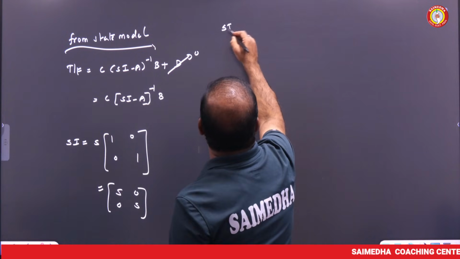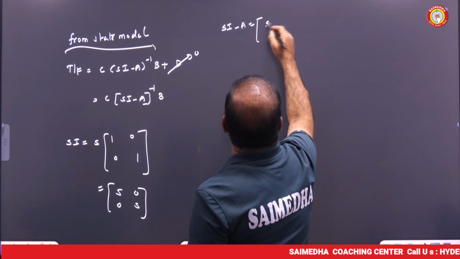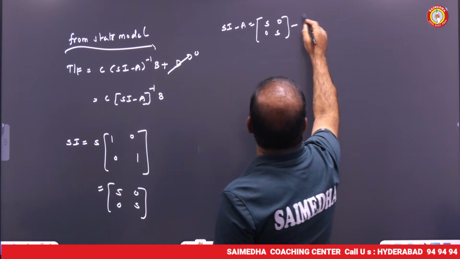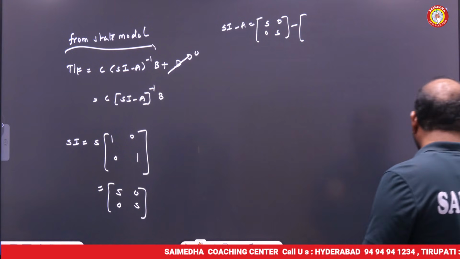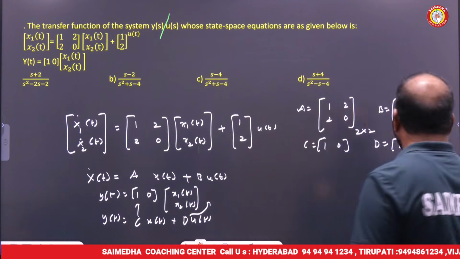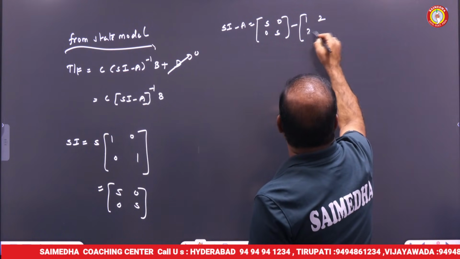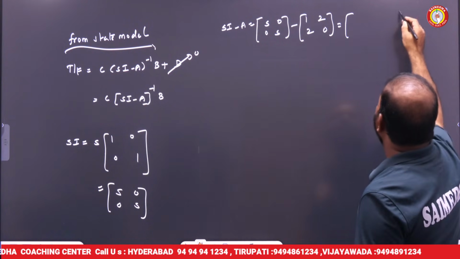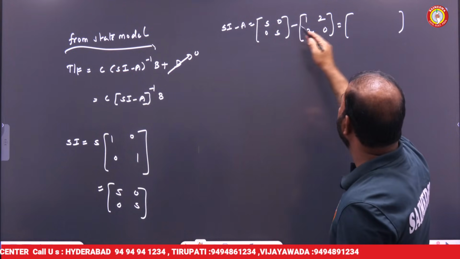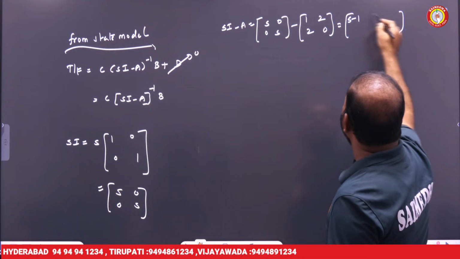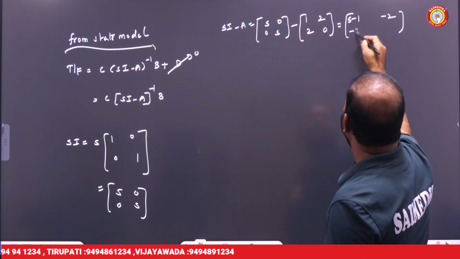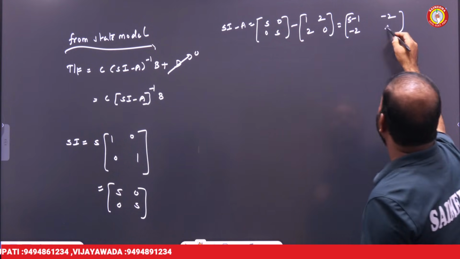Then sI minus A is [s, 0; 0, s] minus matrix A, which is [1, 2; 2, 0]. Subtracting the matrices: s minus 1, 0 minus 2 is minus 2, 0 minus 2 is minus 2, and s minus 0 is s.